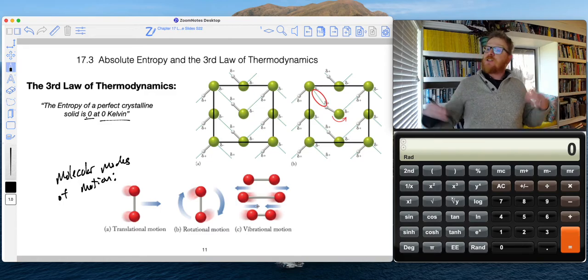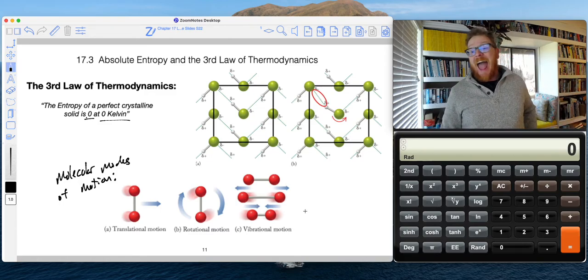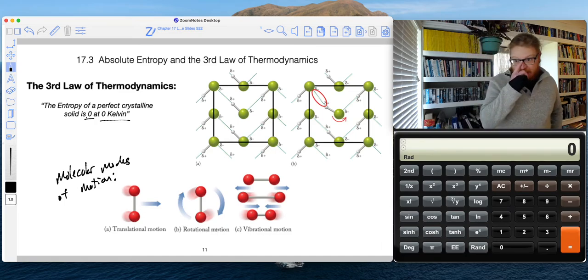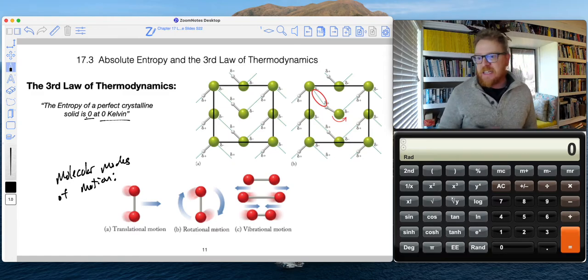So the third law says at 0 Kelvin, another way we can interpret this is that all of these modes become stationary at 0 Kelvin. Things stop translating and rotating and vibrating.